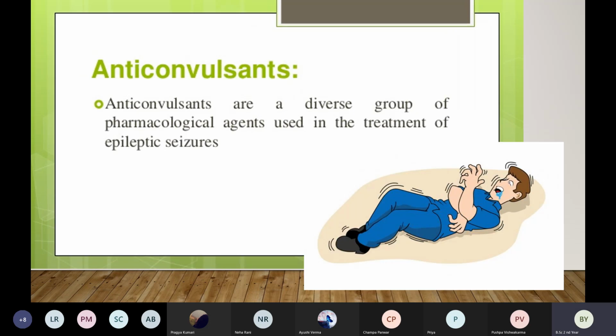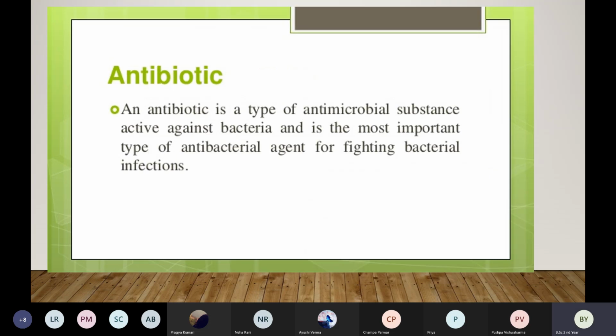Then next is anticonvulsant. Anticonvulsant comes from the word convulsant. Convulsant means seizures, epilepsy. So if a patient is suffering from any seizures or epilepsy, then we give anticonvulsant. A very good example of anticonvulsant is injection Eptoin or injection phenytoin.